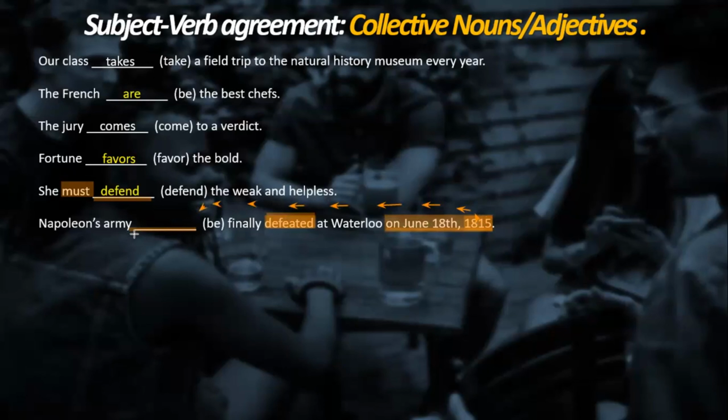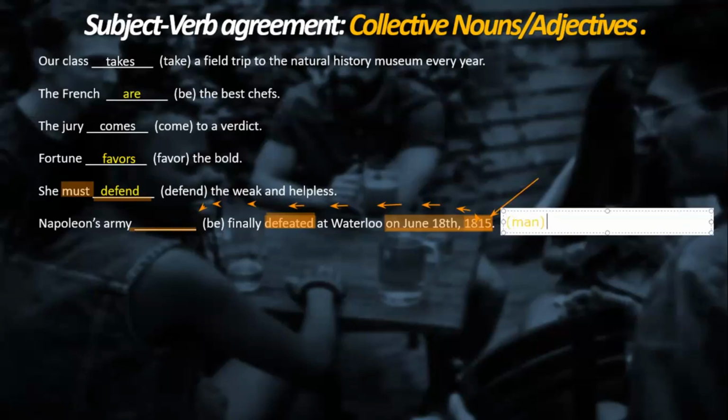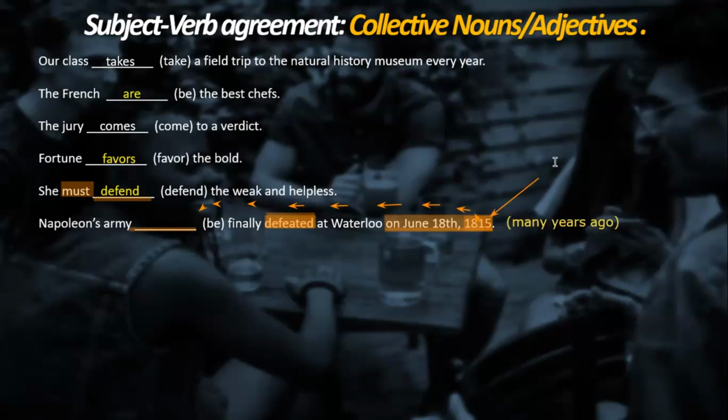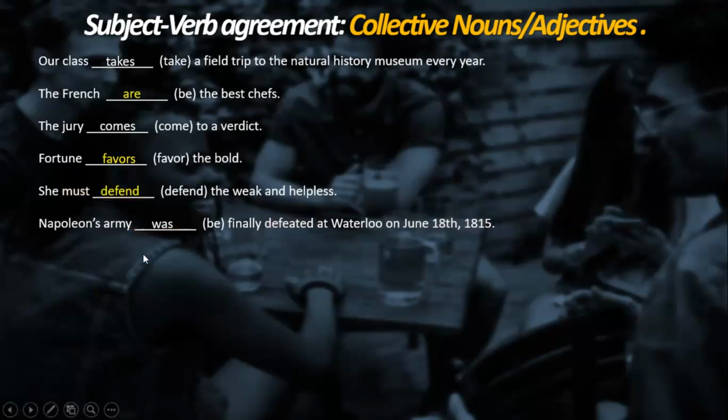So is the Napoleon singular, is, it's not are. Many years ago, was. Exactly. We need the past, obviously. It's past, for sure. We need the simple past. Okay, yeah, absolutely. Thank you.